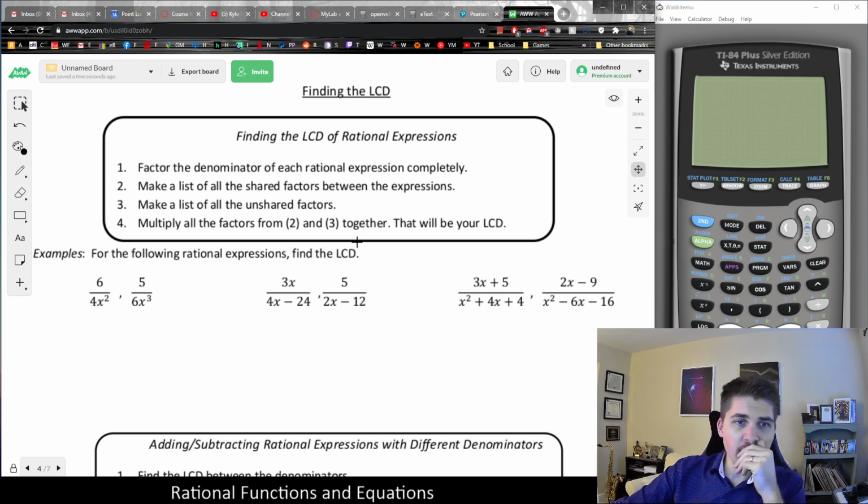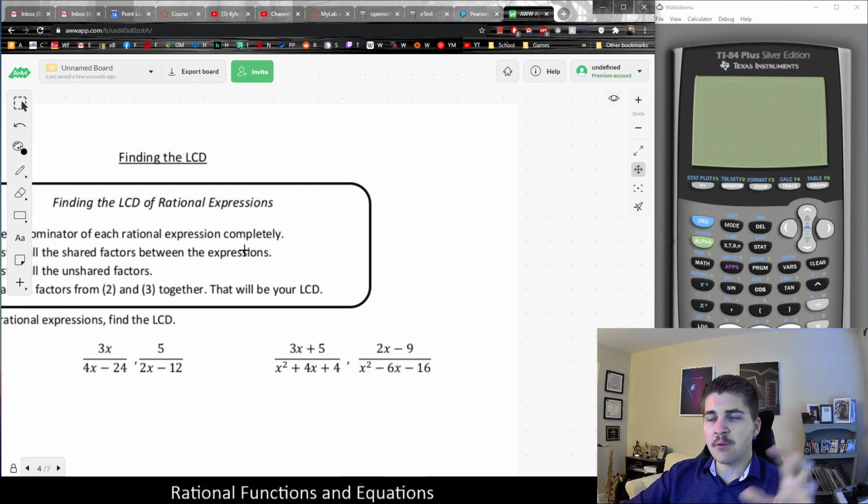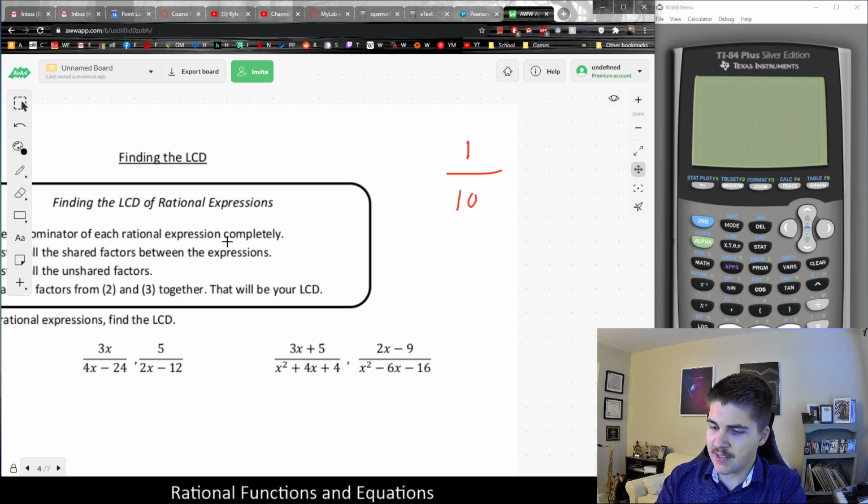So what I wanted to do is look at a couple examples of rational functions and try to determine the common denominator, or even better, the least common denominator in those cases. And what it says to do is first factor the denominator of each one completely. And then here's my recommendation: look for all the shared factors and all the unshared factors, and bring them all together. And so let's apply an example with numbers. Let's say we were trying to take 1/10 and add that to 7/15.